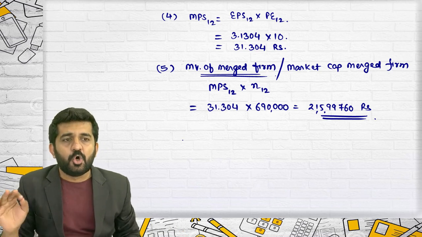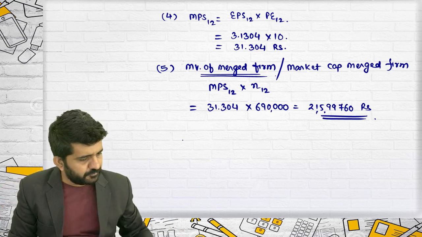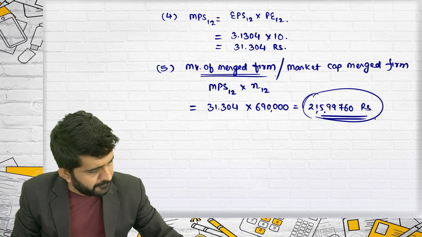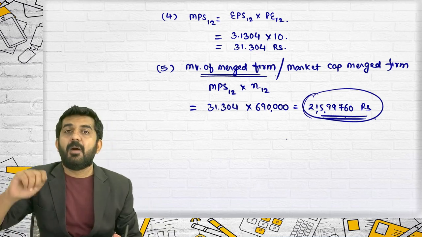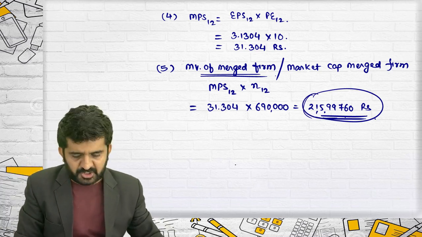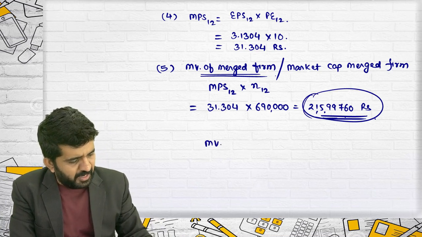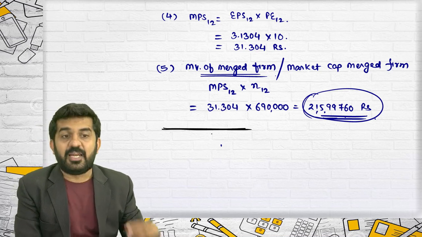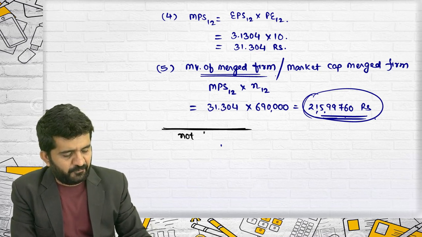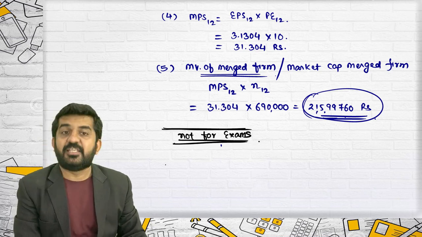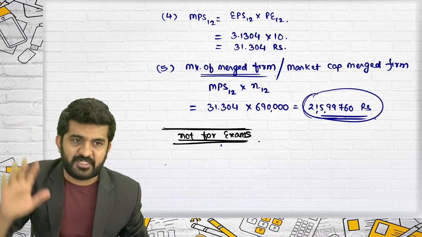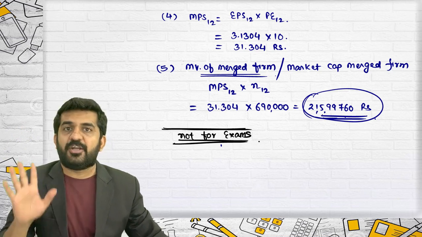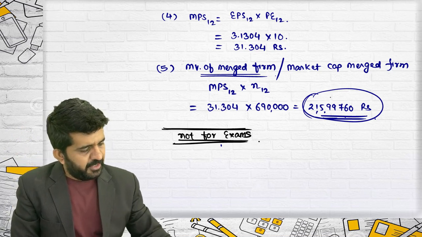So let us find out this figure by the market value concept. Let me write it down, not for exams, this is for understanding. Day before examination you can revise it, but in exam you should end your answer over here.